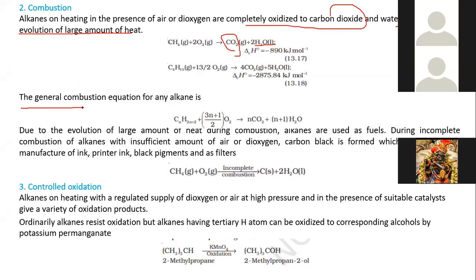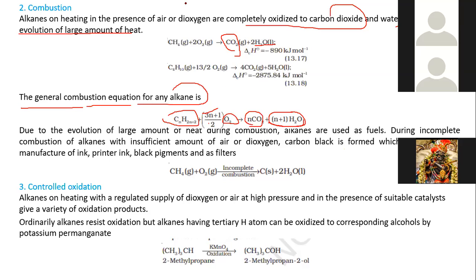The general combustion equation of any alkane is CnH2n+2 plus (3n+1)/2 O2 giving n CO2 and (n+1) H2O with evolution of heat. Due to this evolution of a large amount of heat during combustion, alkanes are used as fuels.